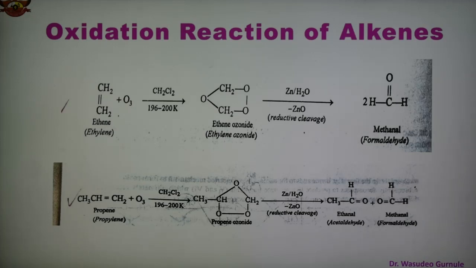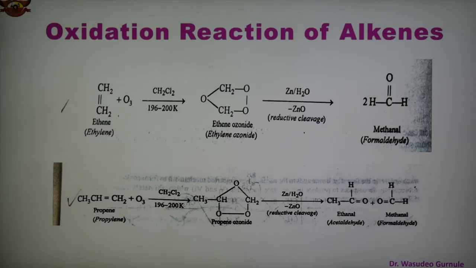So these are the reactions with ozone, and the reaction is known as ozonization. This two-step conversion, conversion of alkene into ozonide followed by reductive cleavage to give the carbonyl compound, is why the reaction is known as ozonolysis.